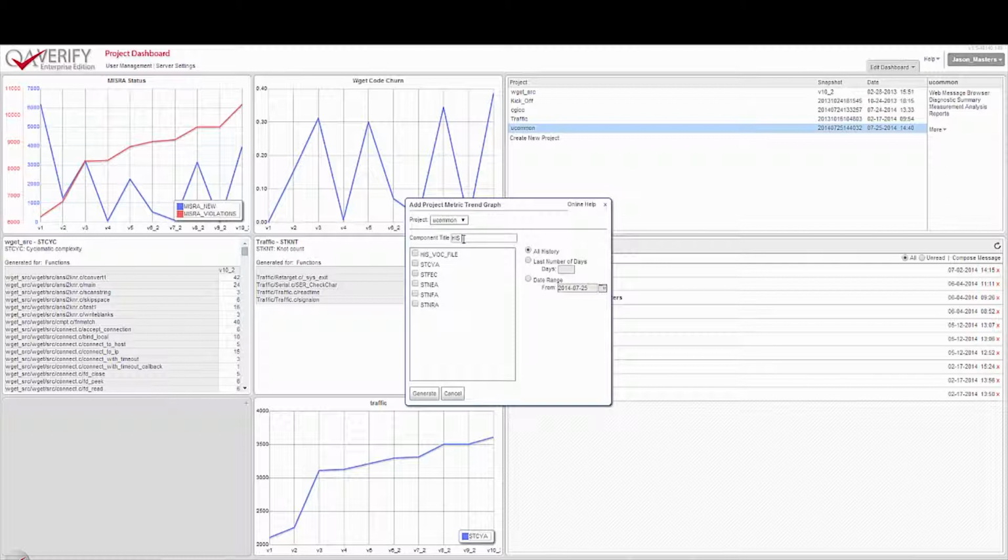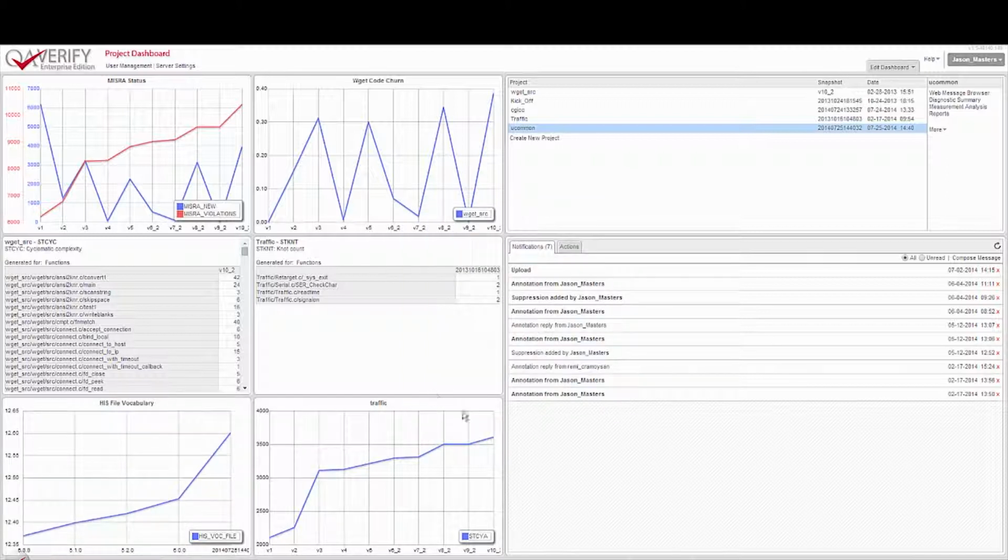So we will have the file vocabulary, and we'll generate that for the entire history of the project. I could choose to just generate it from the last week or month or particular date range, but now I'm going to generate it for the whole project. So instantly when I look at my QA Verify dashboard, I can see the graphs that are interesting to me.